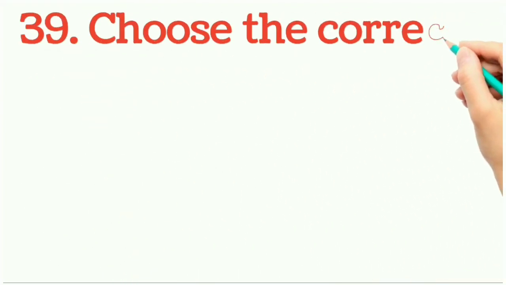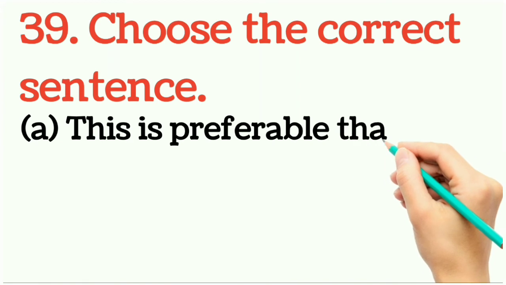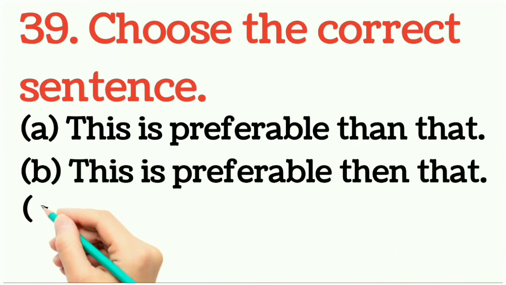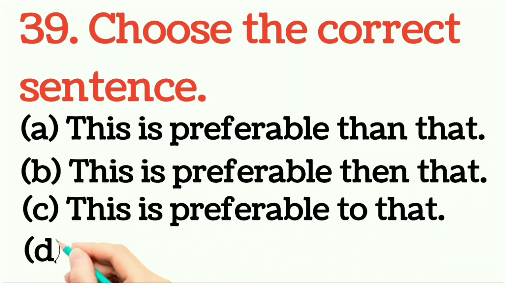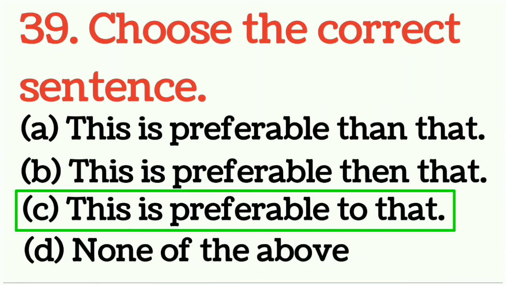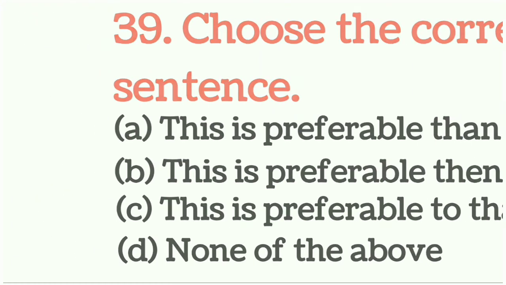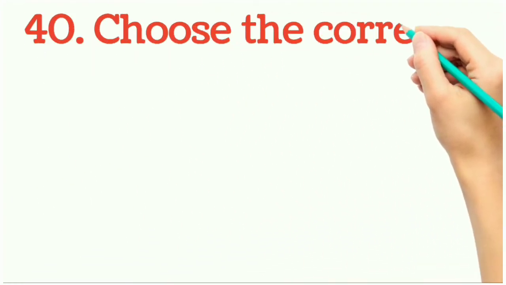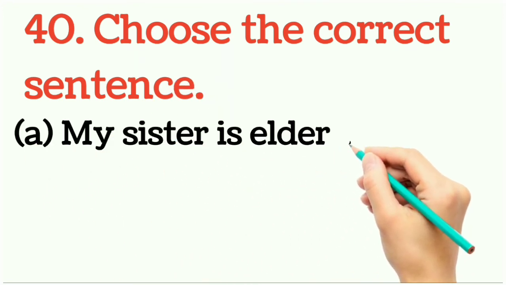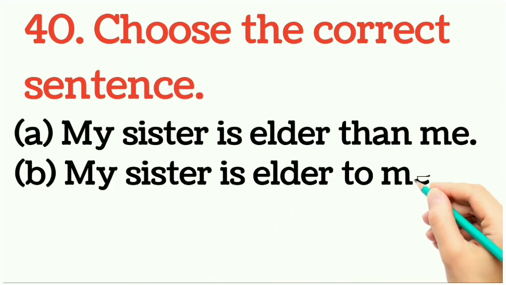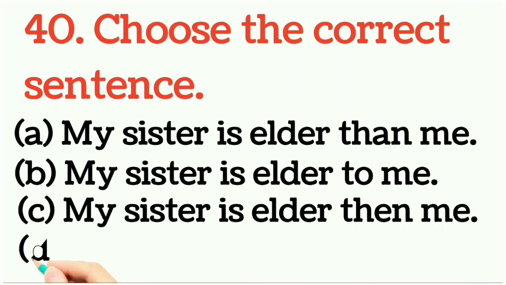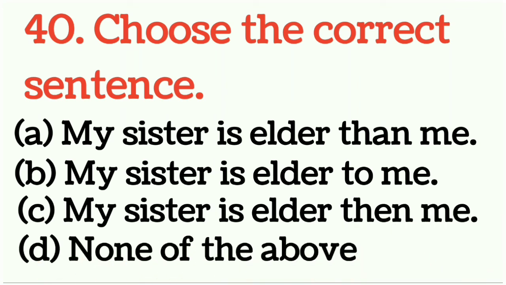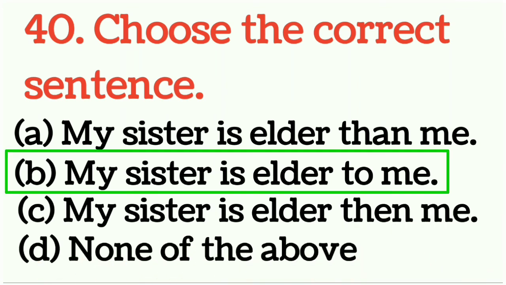Question number 39. Choose the correct sentence. Which one is the correct sentence? You have to choose, and right answer would be option number C. This is preferable to that. Question number 40. Choose the correct sentence. Which one is the correct sentence? You have to choose, and answer would be option number B. My sister is elder to me. It would be right answer.